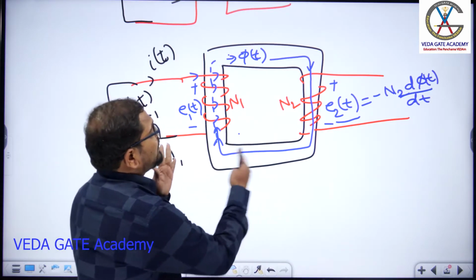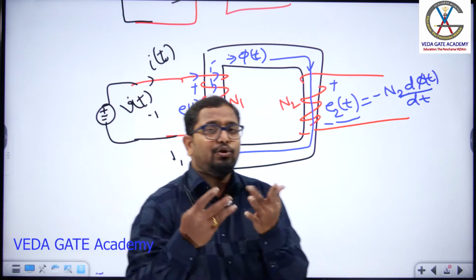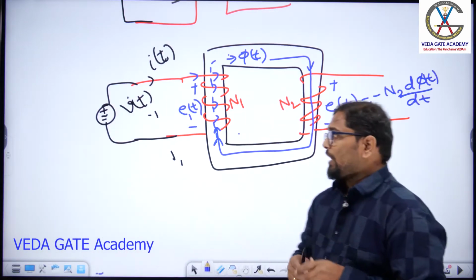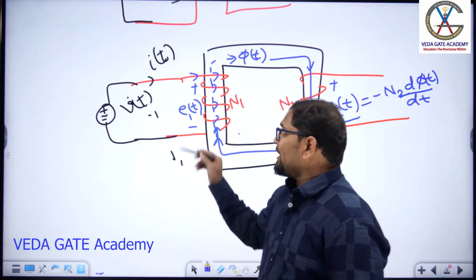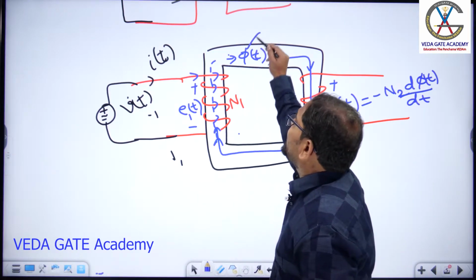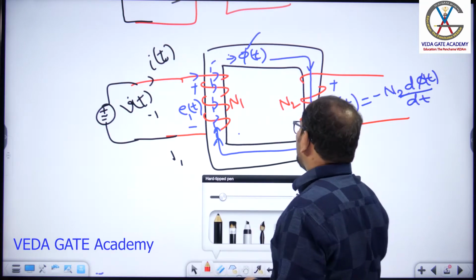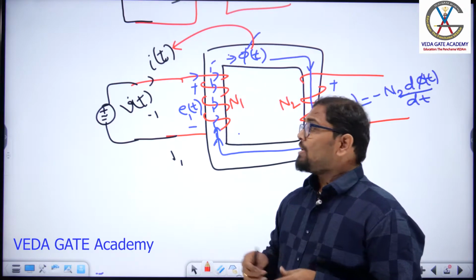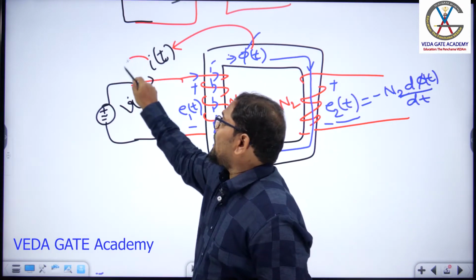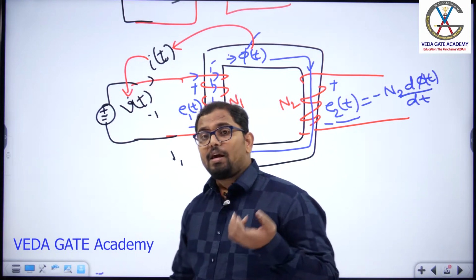So this is how induced EMF is induced in your transformers. How do you get the induced EMF in a transformer? By creating a time varying field. Time varying field is obtained by passing a time varying current in the system. This time varying current is obtained from your time varying supply.